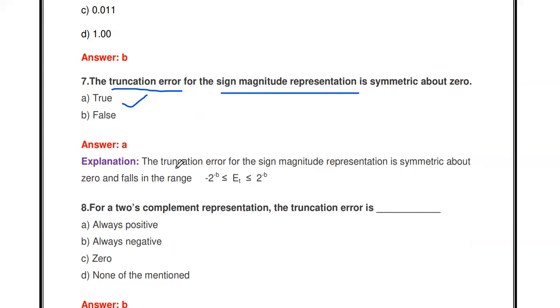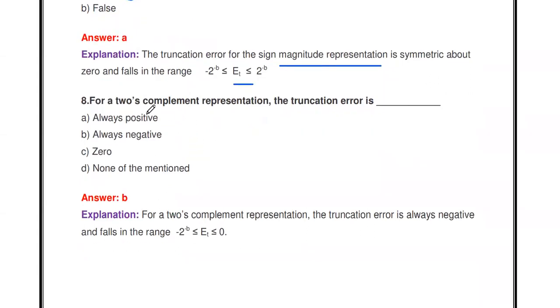The truncation error for the sign magnitude representation lies between minus 2 to the power minus b and 2 to the power minus b. That's why the truncation error is symmetric about the 0 axis. Then the next one: for 2's complement representation, what is the truncation error?